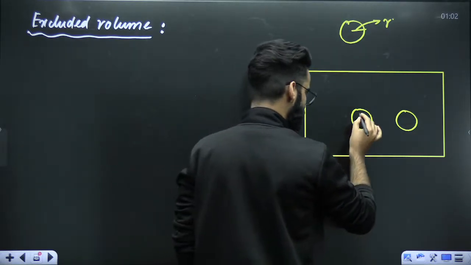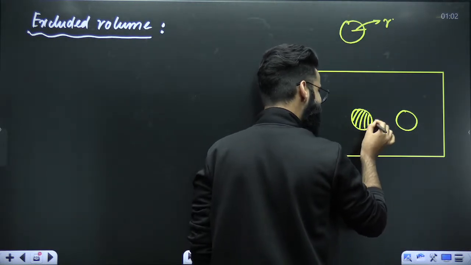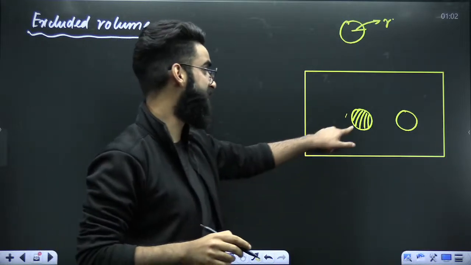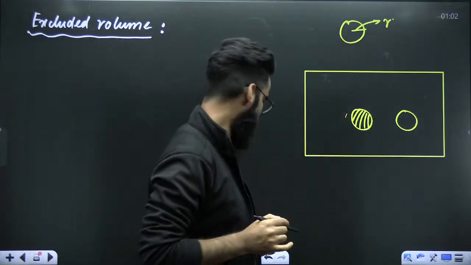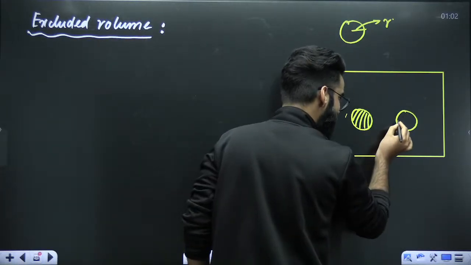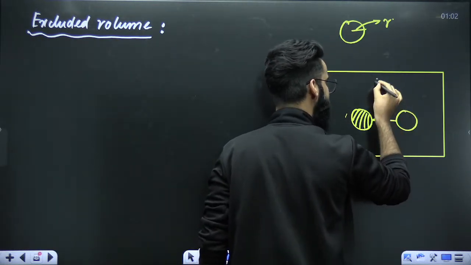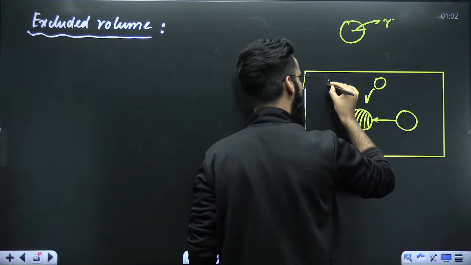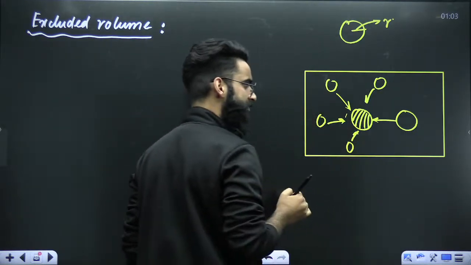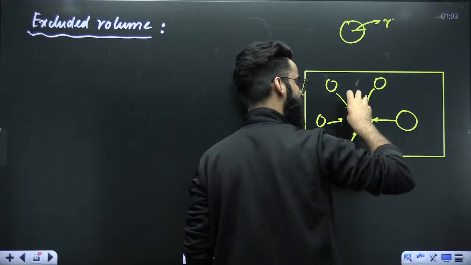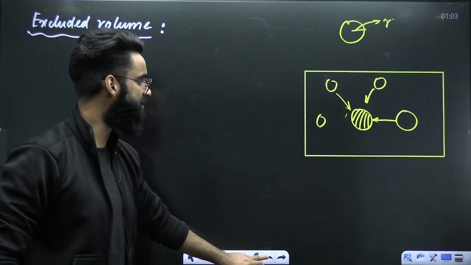Now, dear students, this particular molecule, let's imagine I'm seizing its motion. I'm making sure that this molecule comes to rest. The other molecule can collide with this particular molecule in this direction, or it can come from this side and do the collision, or from this side, or from this side. Or it can come from the front side and do the collision, or from the back side and do the collision. Those are all the possibilities.